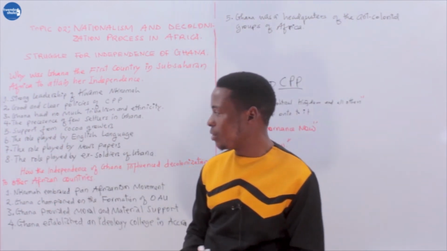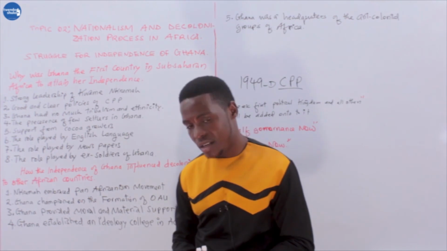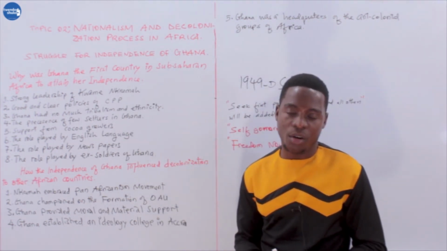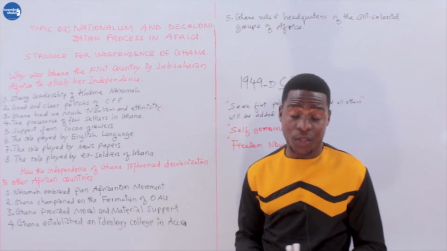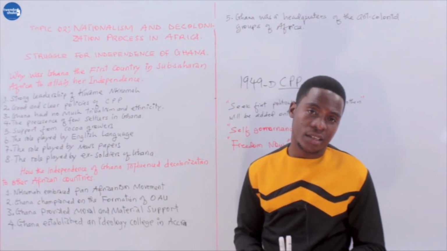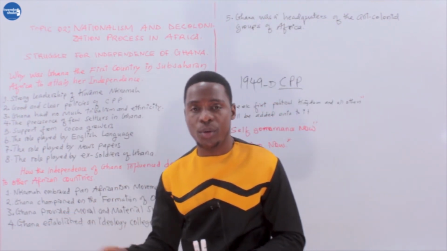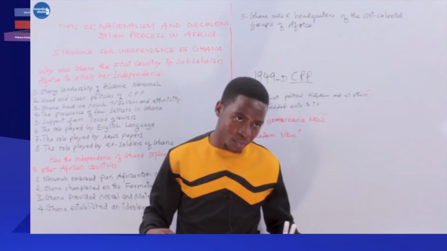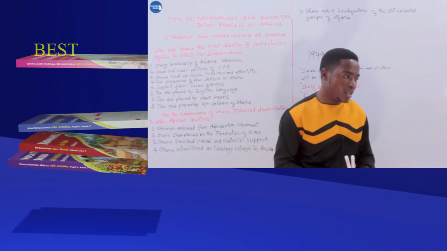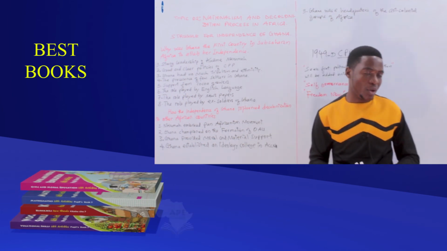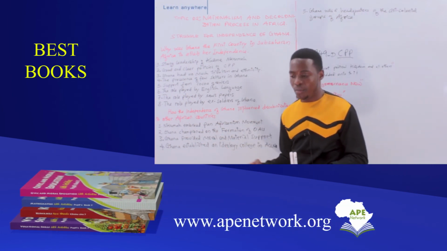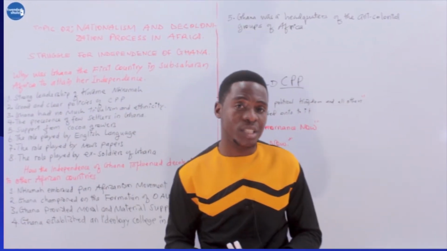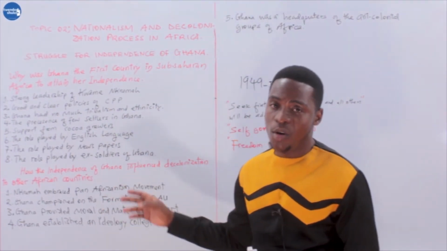Another reason was the support from cocoa growers. As I said, most of the peasants in Ghana were growing cocoa. Therefore, the cocoa growers subscribed their financial support to the CPP. The CPP as a political party did not have enough money to mobilize people in the rural areas and various parts of Ghana, so it was highly supported by the cocoa growers.